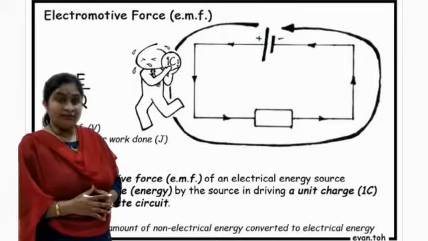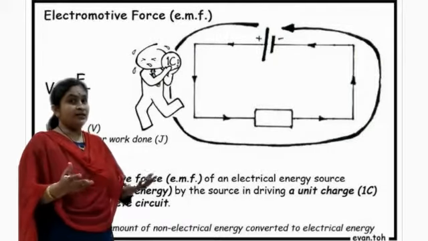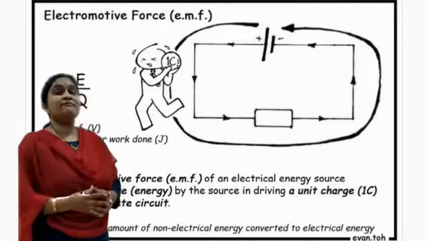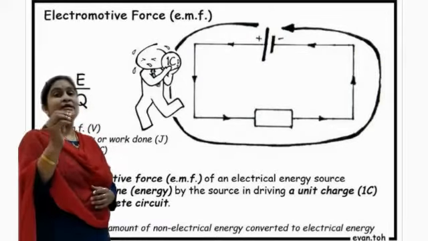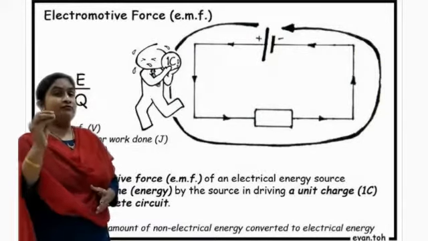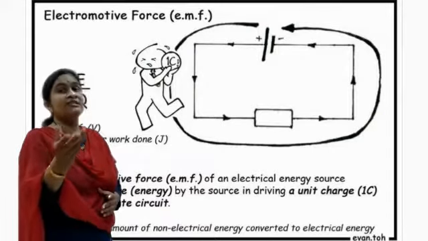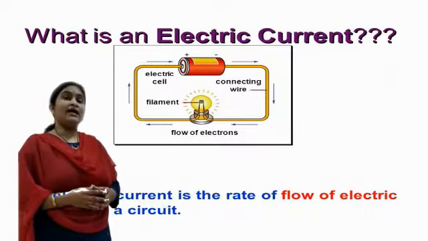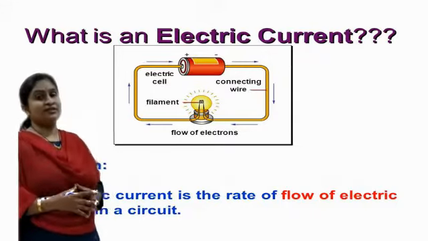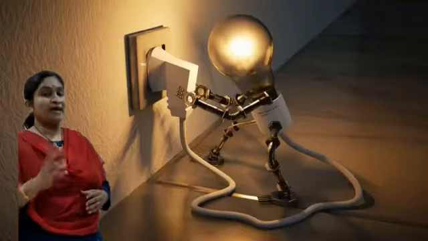Now, can we write down the formula for current? Of course. We call it the movement of electrons, the flow of charge, with some time. Therefore, I can write down the formula for current as Q by T.